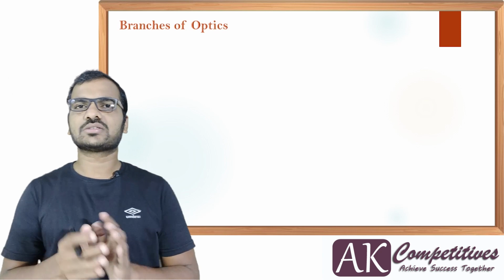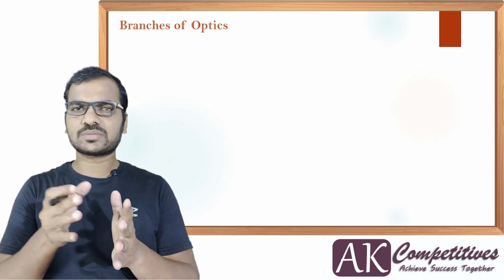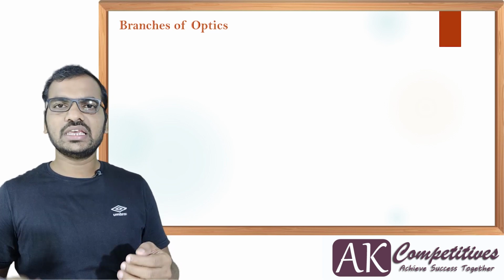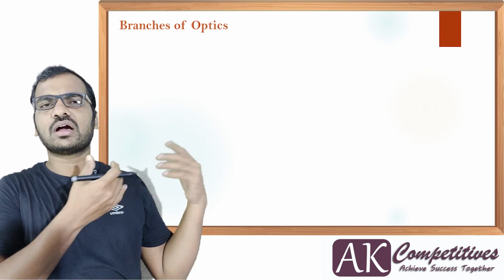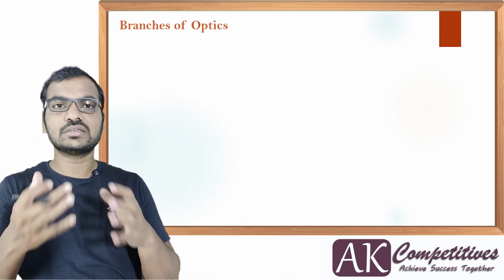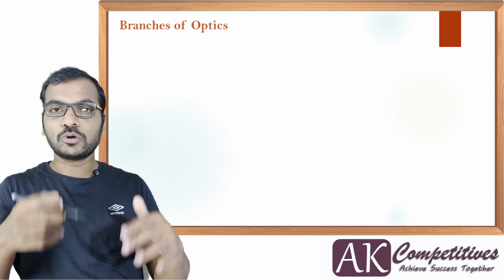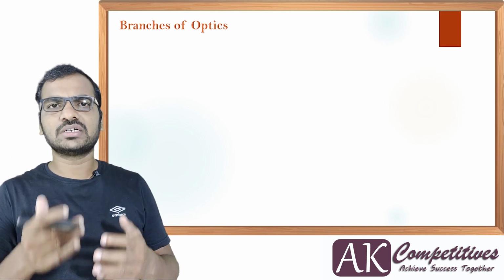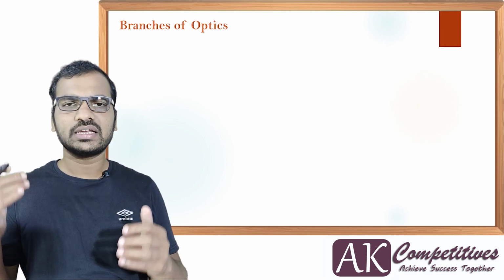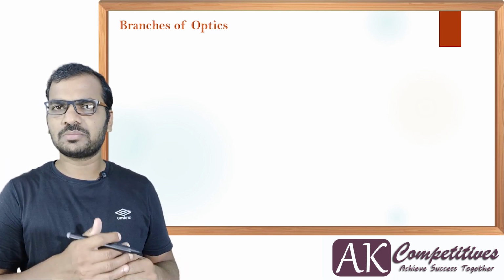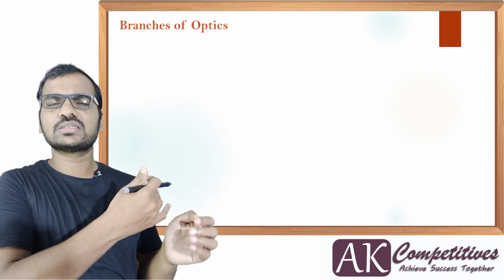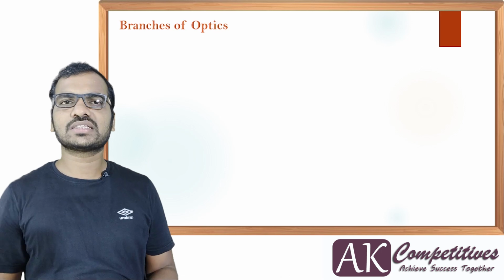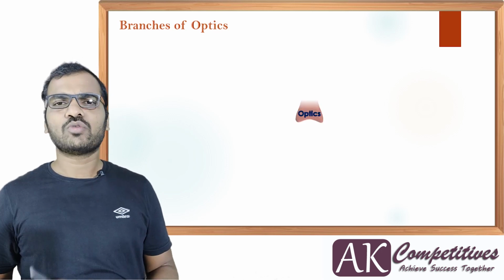The next point is branches of optics. Optics is not a small topic, because it has a vast range. It has almost 400 to 500 years of history with clear evidence. Before that people struggled and tried, but no considerable science was developed. In these 500 years the development of science in optics was rapid, and optics can be divided into certain categories. What are those? We'll see now.